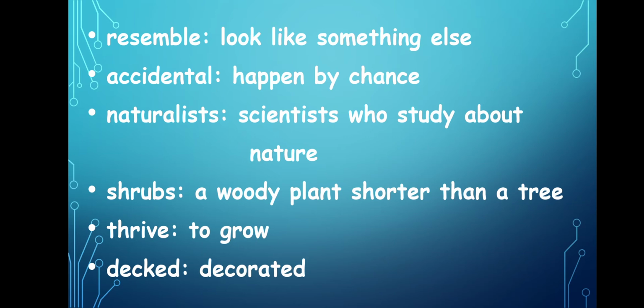A shrub is a woody plant shorter than a tree. We have heard about climbers and creepers, yes or no? So this pitcher plant, we can say it is a climber because it can climb on any tree and grow, or it's a creeper also. That means it can grow on the ground also.